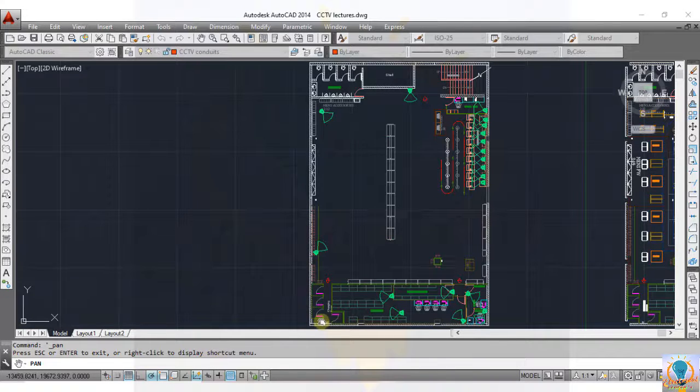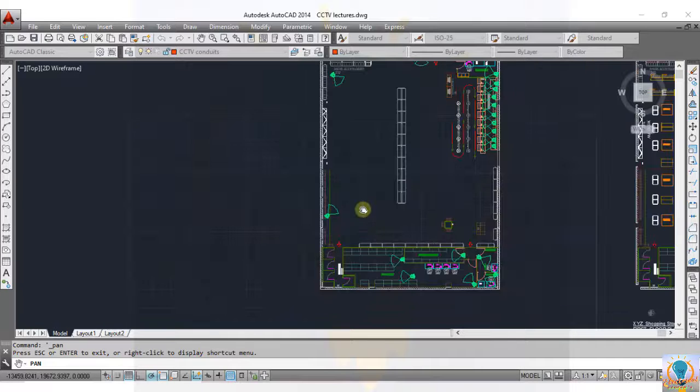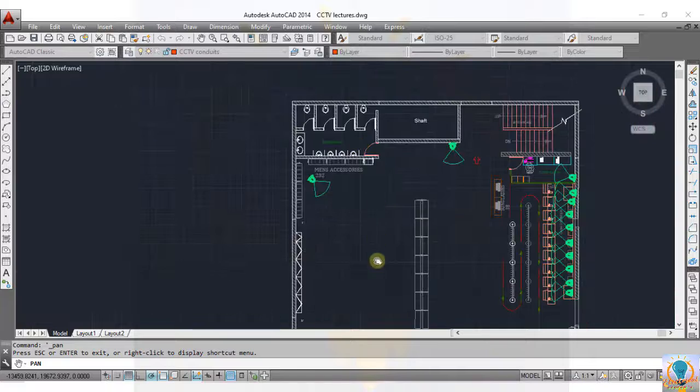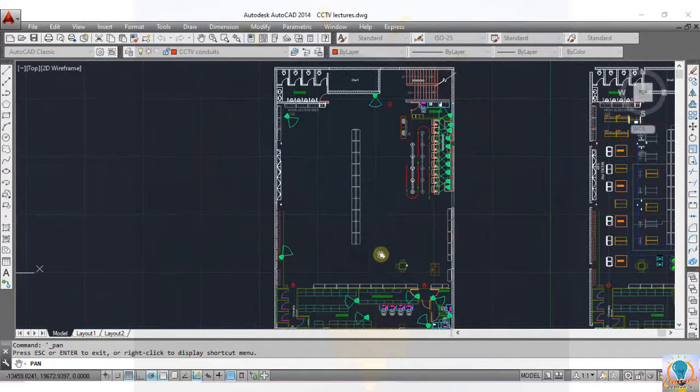Now you can observe that we have not provided any security camera in this changing room area and in the washrooms. Why is it so? It is because no one is allowed to see these sensitive areas, otherwise it will be illegal. And if you place cameras in these areas, then absolutely you will be considered an unprofessional engineer. Clear? So remember these things. Okay.